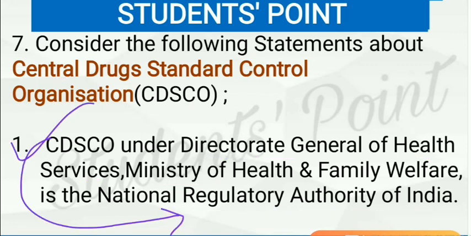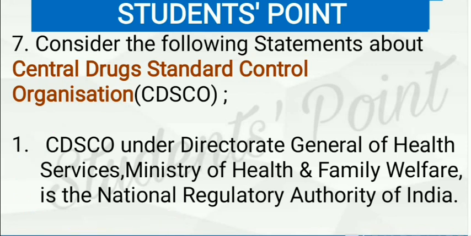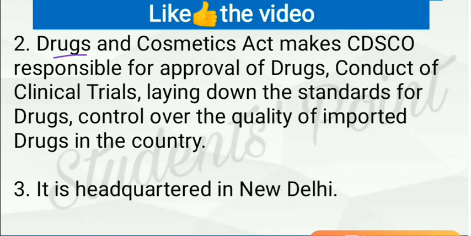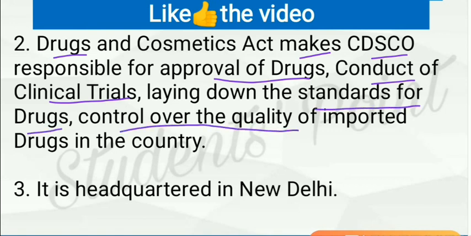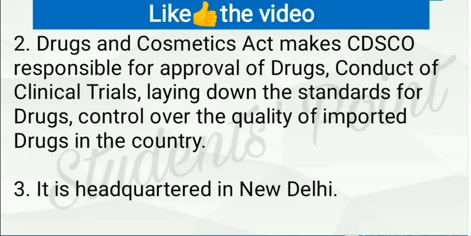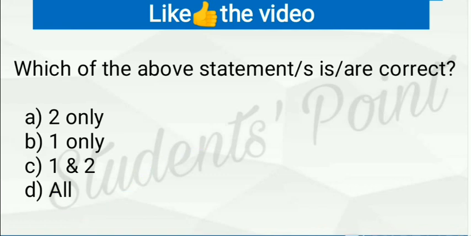The Drugs and Cosmetics Act makes CDSCO responsible for approval of drugs, conduct of clinical trials, laying down the standards for drugs, and control over the quality of imported drugs in the country. This statement is also correct. So this is a function which CDSCO performs, and it is headquartered in New Delhi. So this statement is also correct. So here again D is the right answer.